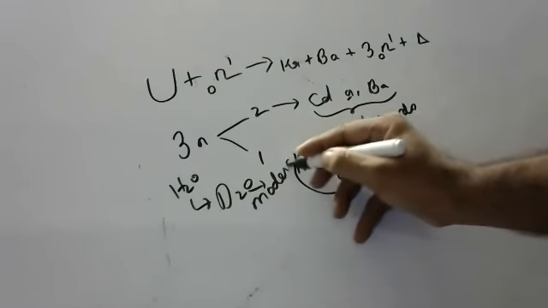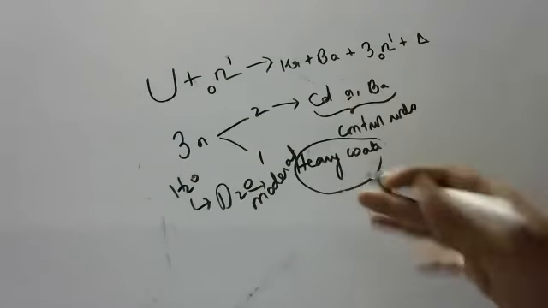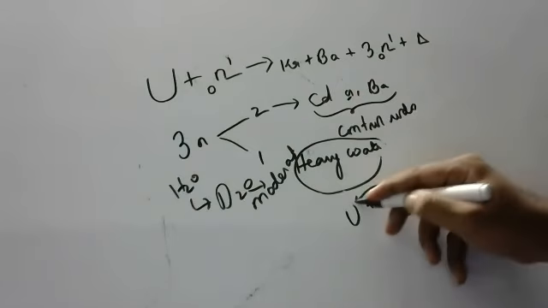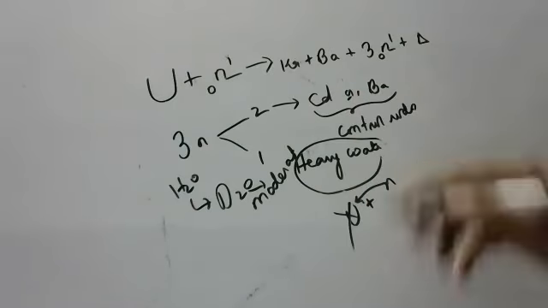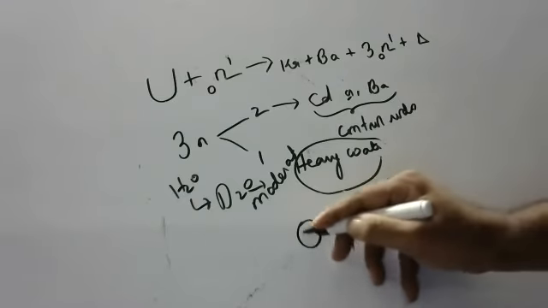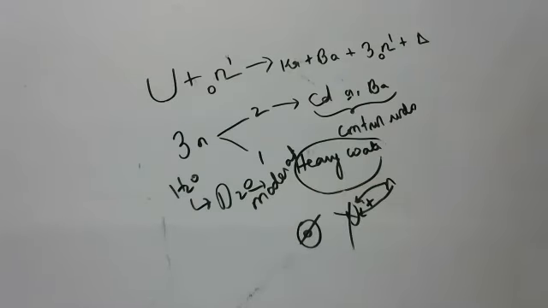What is a moderator? A moderator slows down the neutron, because if a neutron goes and hits uranium fast, it will not break, children. If it goes and hits slowly, it will break, because it should go through the nucleus, then only it will break. This is fission, children. Now comes the topic, what is fusion? Till now, whatever I discussed is fission. Fission means the big one breaks into small, the bigger becomes small.